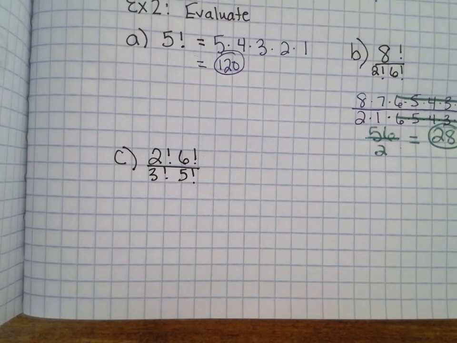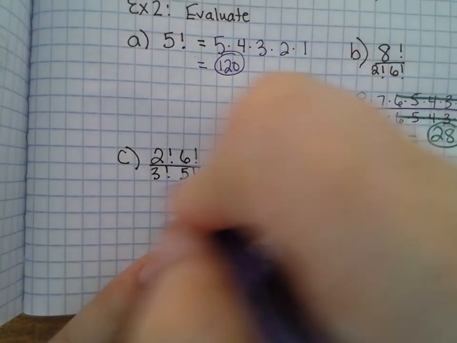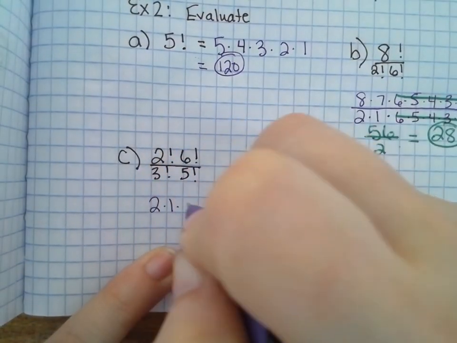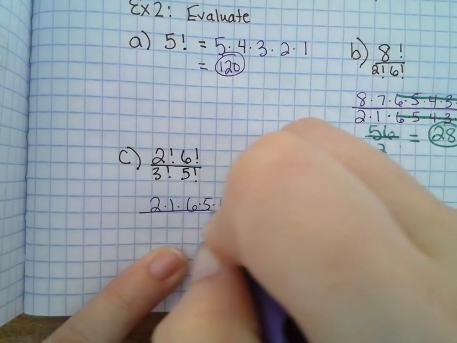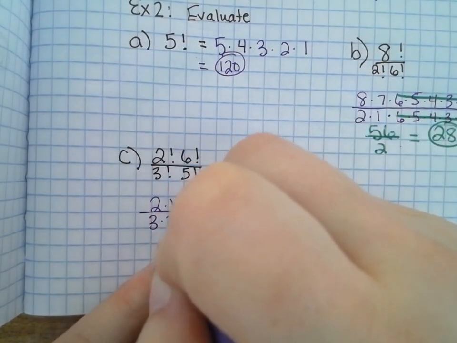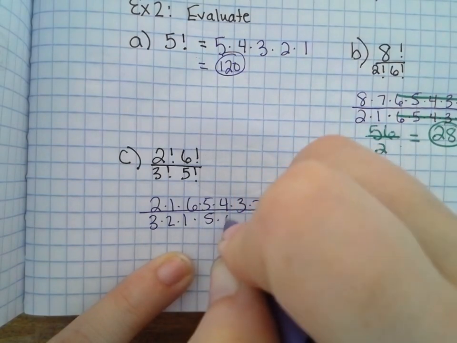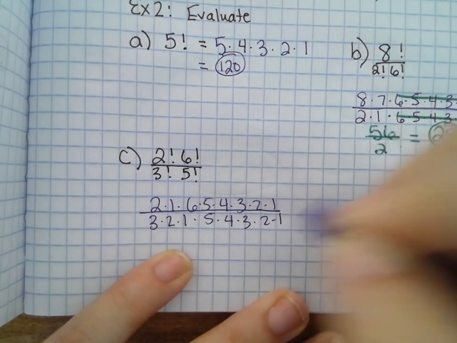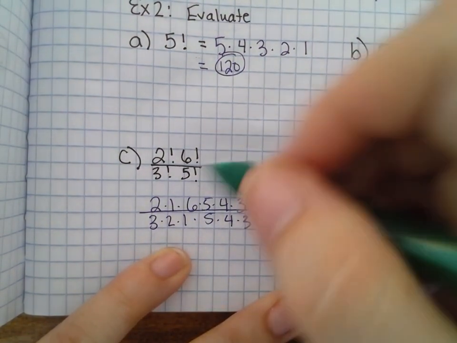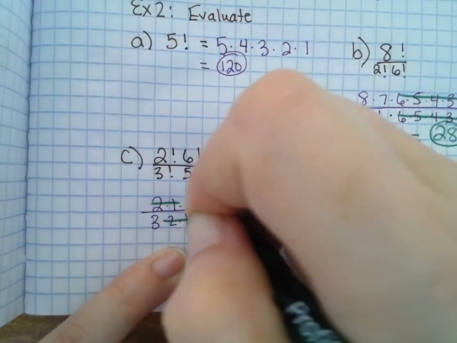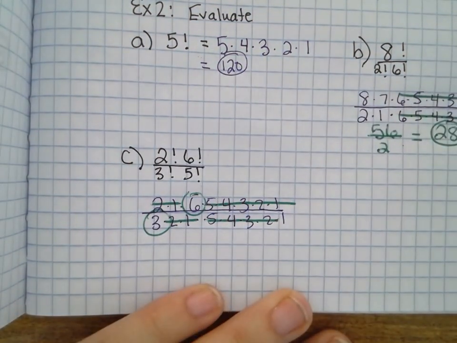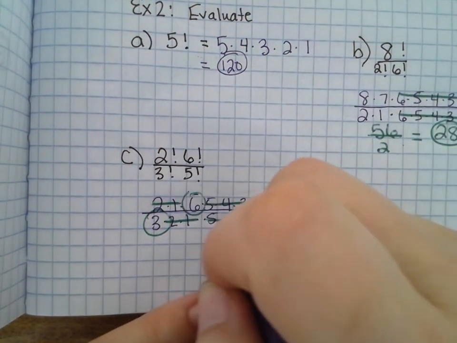The perfect work would be 2 times 1 times 6 times 5 times 4 times 3 times 2 times 1, over 3 times 2 times 1 times 5 times 4 times 3 times 2 times 1. This is so exciting. Cancel city. I just have a 6 and a 3 left. 6 over 3 is 2.